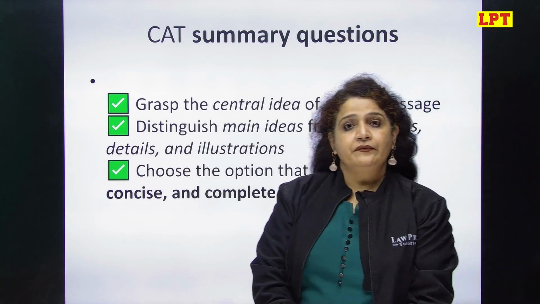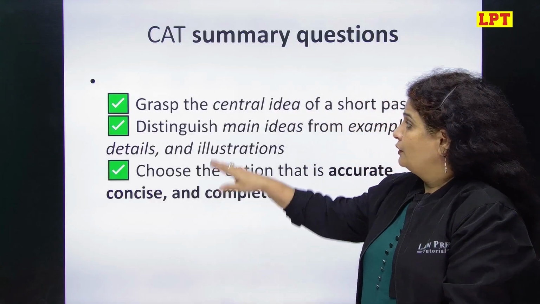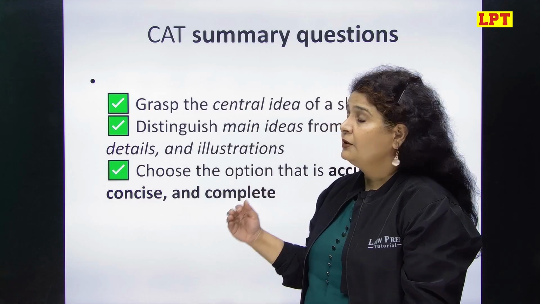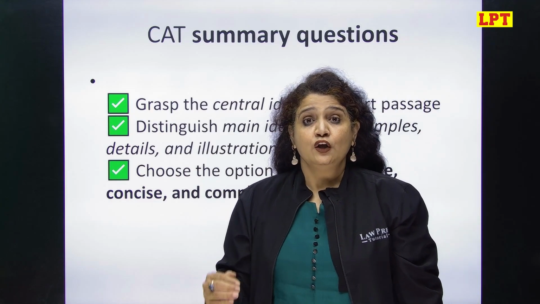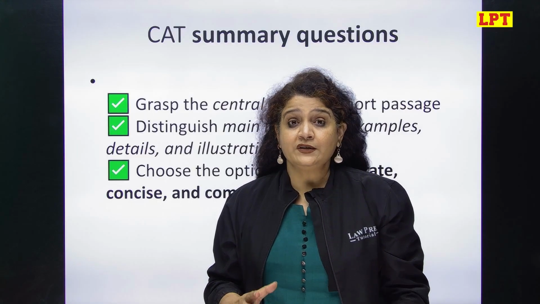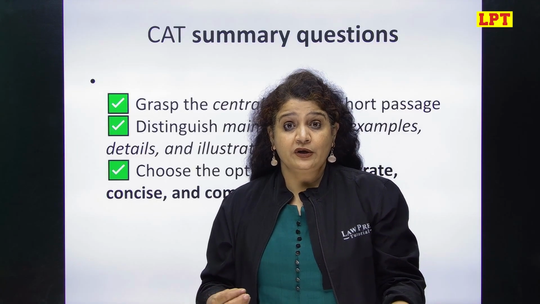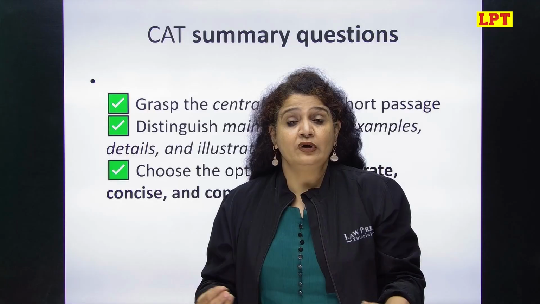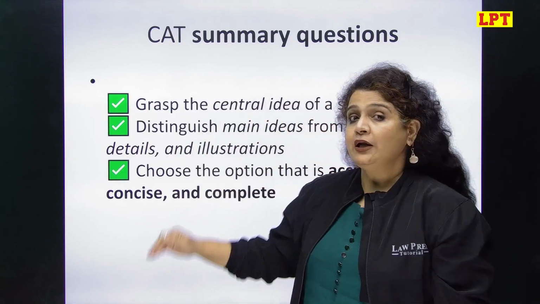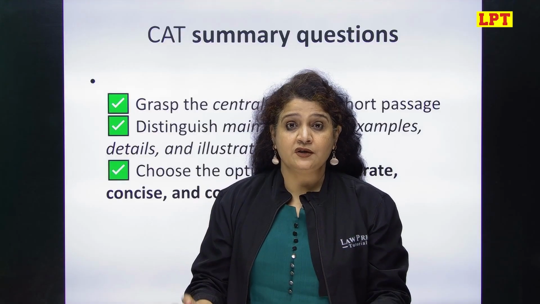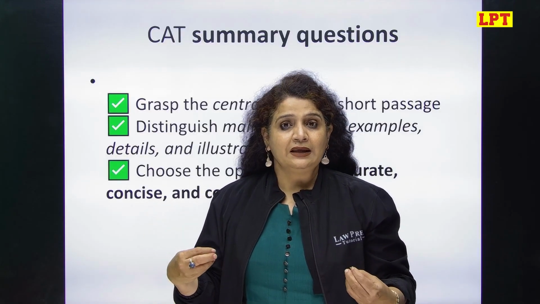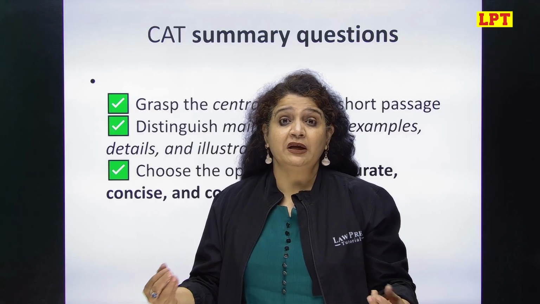So first, as it's very important for you to do in the questions of finding the main idea, weakening and strengthening, similarly for finding the summary as well, you have to understand what the author's main idea is. What is it that he wants to put across? What is it that he wants to drive home loud and clear? That is his main idea. Main idea ko samajhna is of paramount importance because unless you understand the main idea, you won't be able to get what the summary of that main idea will be.